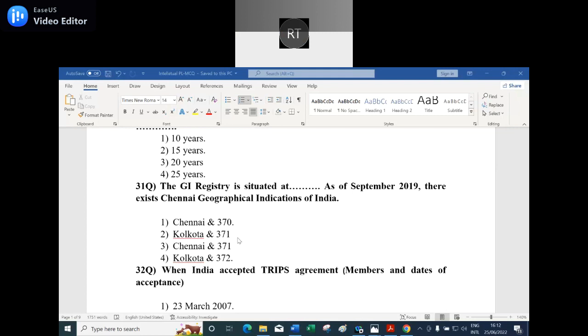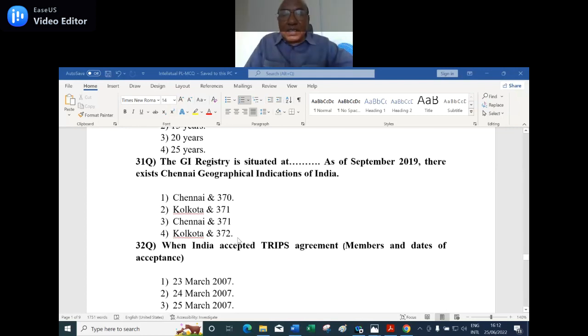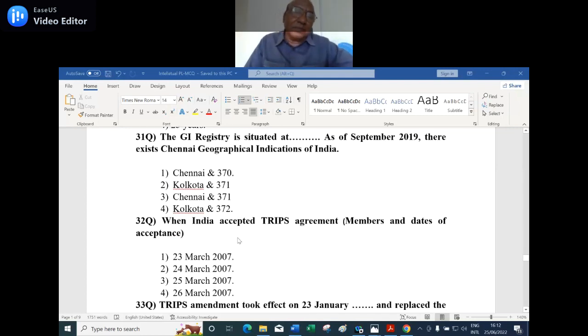Yes. So when India accepted the TRIPS agreement, members and date of the acceptance. When India accepted the TRIPS agreement, is it 23rd March 2007? Second option, 24th March 2007. Third option, 25th March 2007. Fourth option, 26th March 2007.